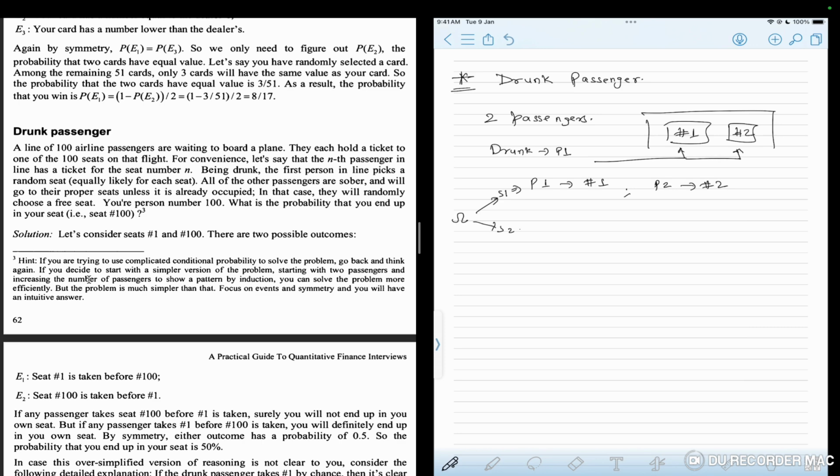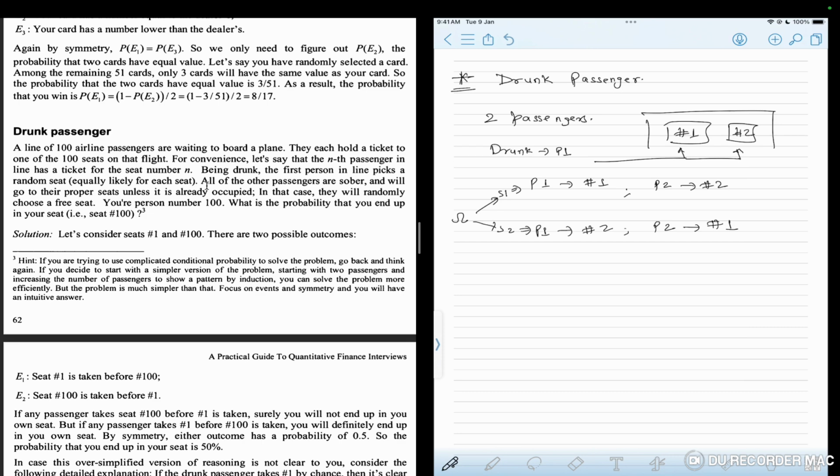Scenario 2 is when the passenger 1 is drunk and being drunk, he goes to seat number 2. So in this case, I have no other option left. As it is stated in the question, when there is no option, whatever is remaining, that person will go and sit there. So in this case, since seat number 2 is already taken, I as passenger 2 will go to seat number 1.